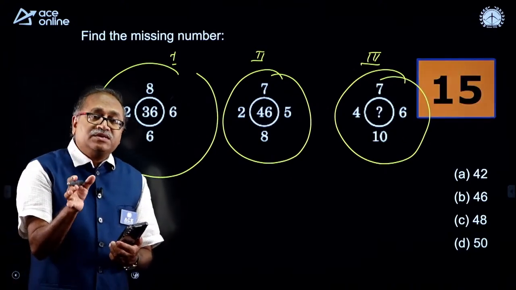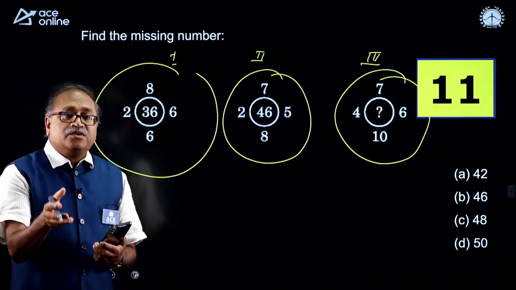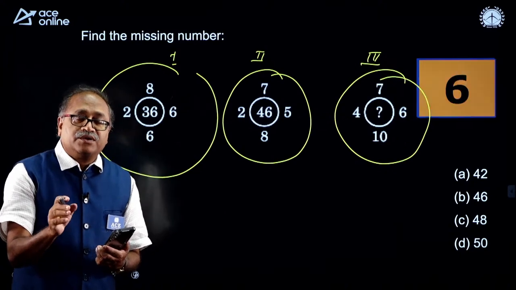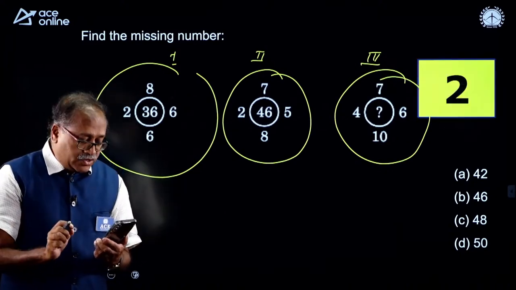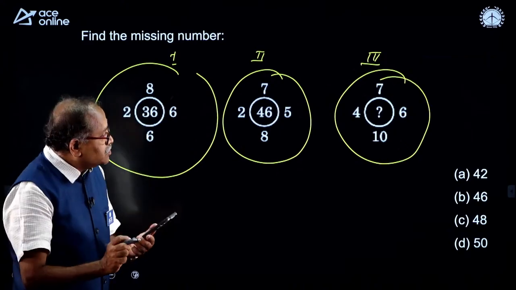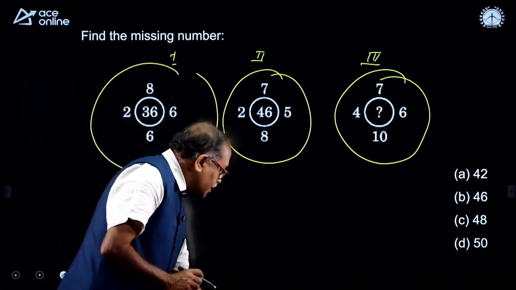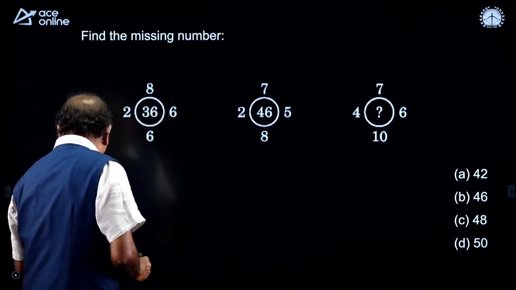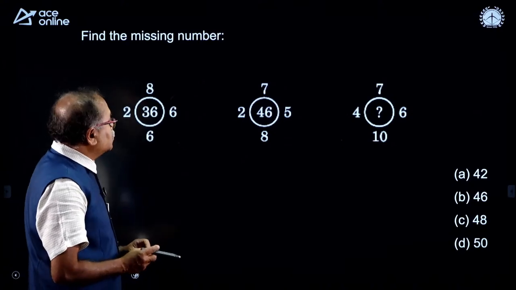So, actually this is the RRB JE revision classes, and in RRB JE we do not have the quantitative aptitude, we have the general intelligence, which we call reasoning also. So, anyone answer the question here? The time is up. So, I will try to check what way possibly I can answer this question.